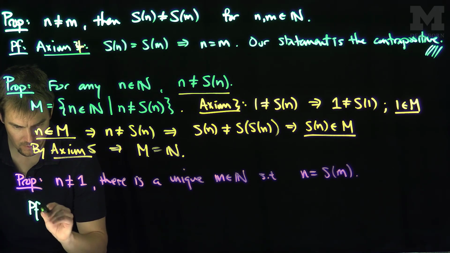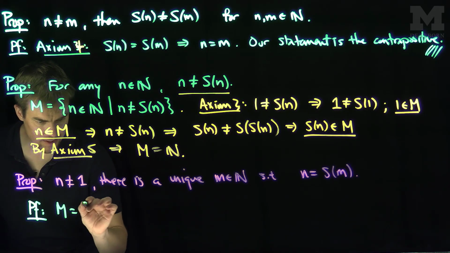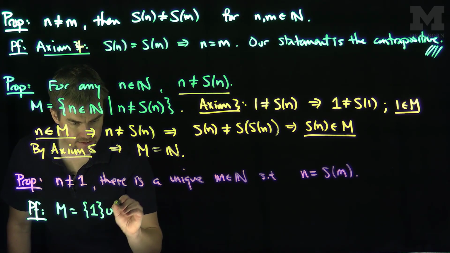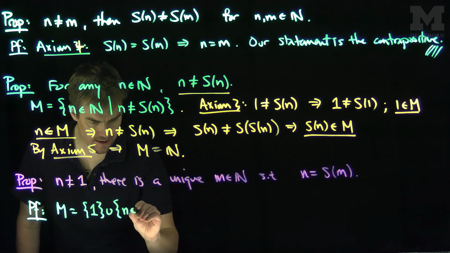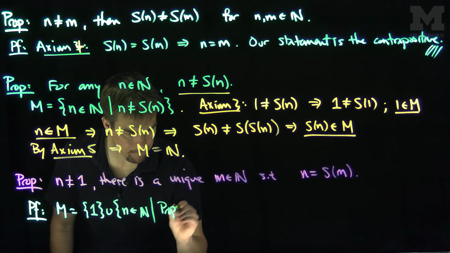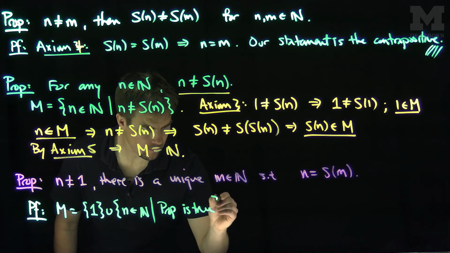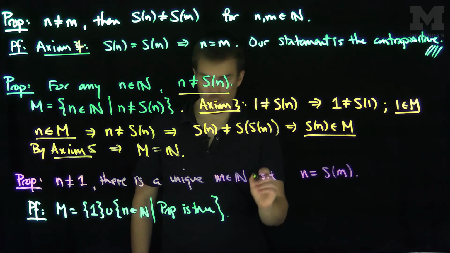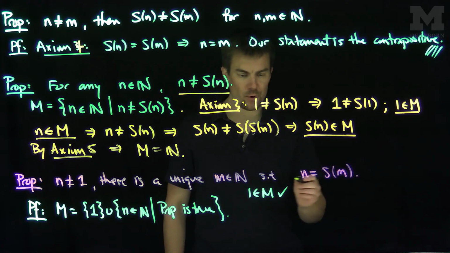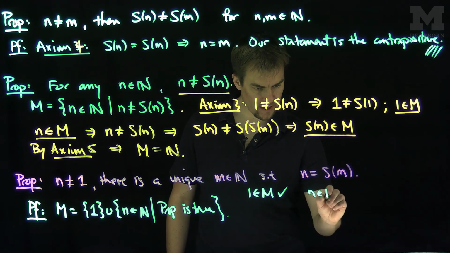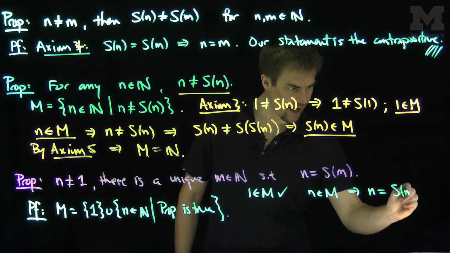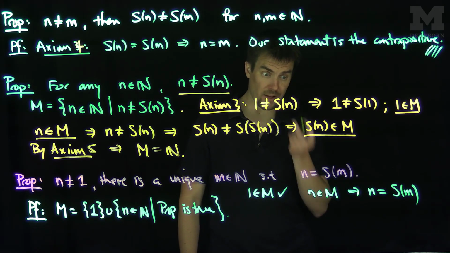So how do we prove this? Here's our proof. We're going to let M be the set containing 1, forcing 1 to be in the set, together with the set of n in the natural numbers such that the proposition is true. Clearly 1 is in this set M by definition. Then if I give you an n in M, that implies that n is equal to S of m for some value of m. That's what the statement means.